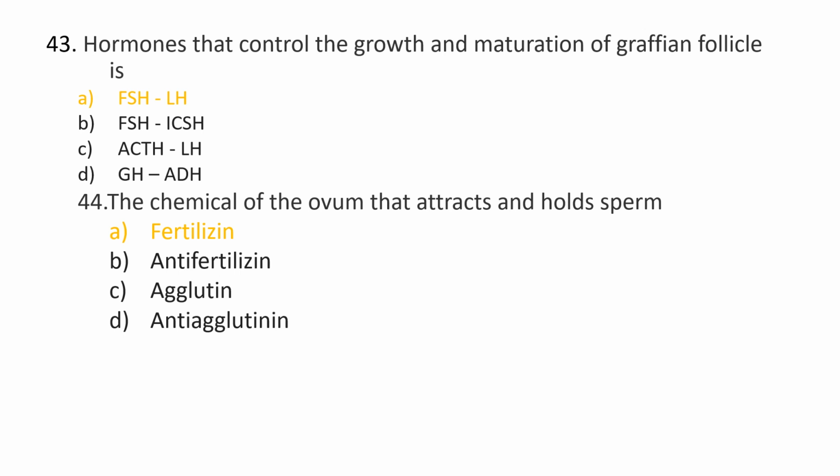Question number 43. Hormones that control the growth and maturation of Graafian follicle is option A, FSH and LH, option B, FSH and ICSH, option C, ACTH and LH, option D, GH and ADH. And the correct answer is option A, FSH and LH.